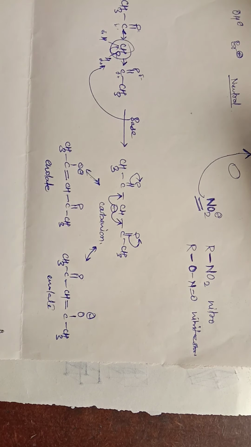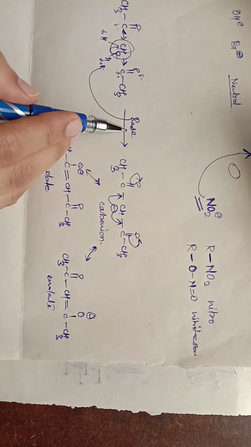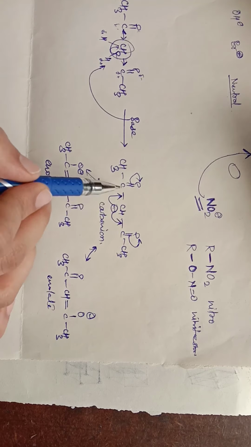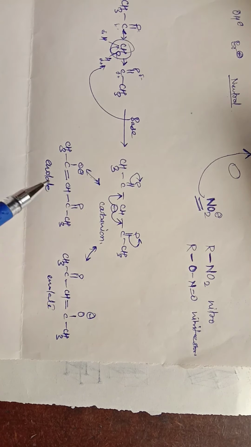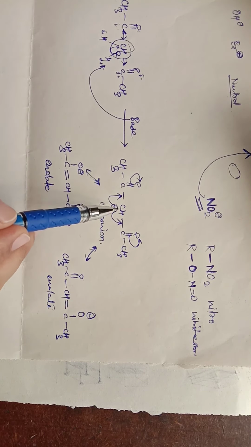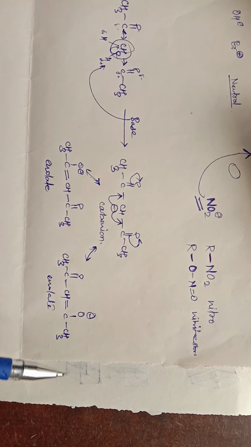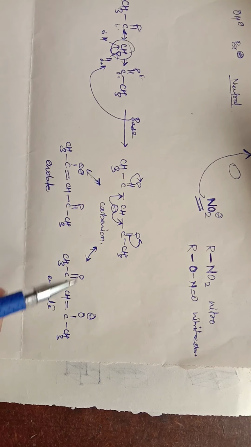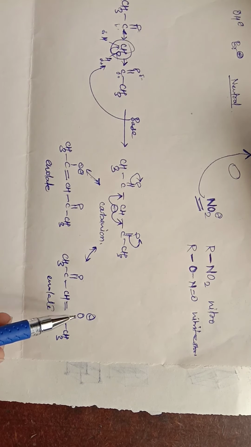Now among these three resonating structures, firstly we have this malonic ester. After base abstraction of this hydrogen, you will get the formation of a carbanion. And as this carbanion goes into resonance for stability, we are getting this O minus and here also O minus. Now, as we know, this CH minus or this O minus or this O minus may act as a nucleophile, because the atom which contains the negative charge is an electron-rich center and it will attack the electron-deficient center, right? So it may act as a nucleophile. This may also act as a nucleophile, and this oxygen minus may also act as a nucleophile.